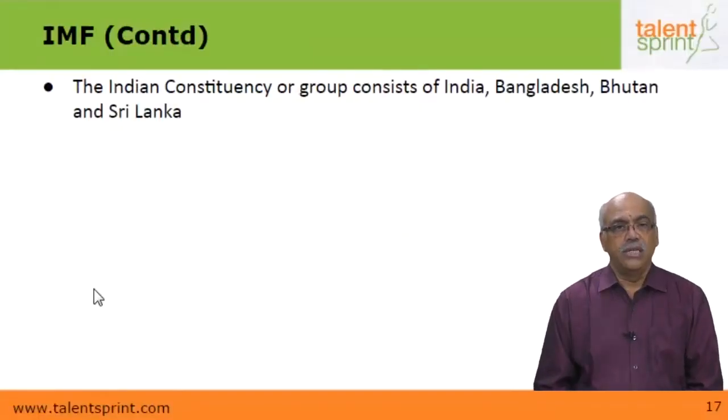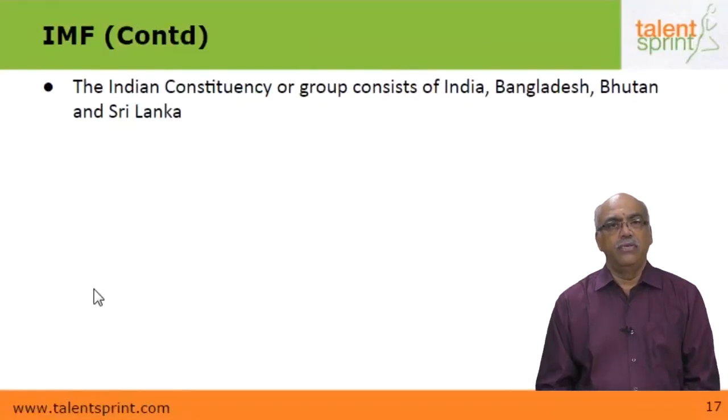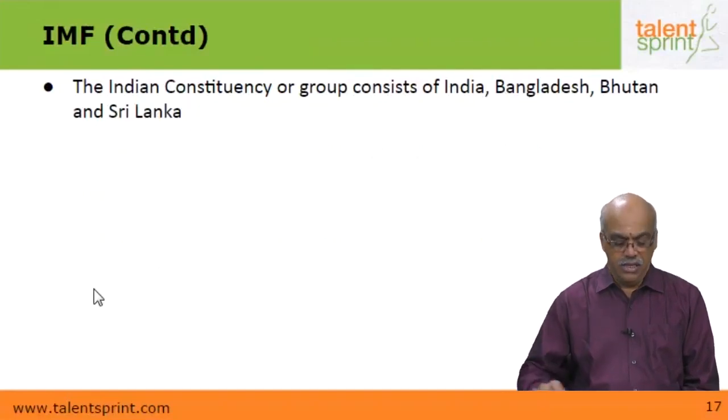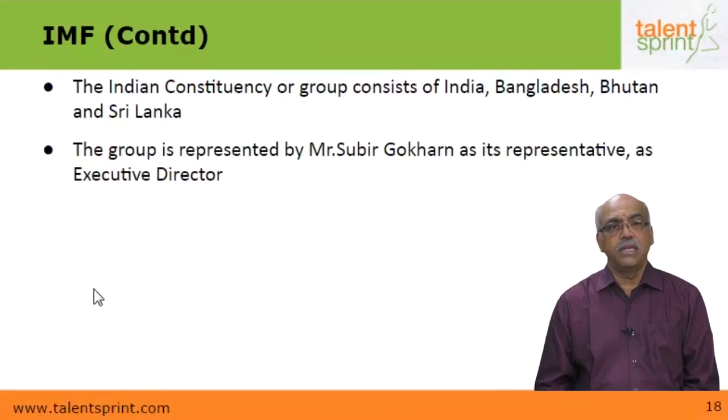Now, the Indian constituency in the IMF. We saw a few minutes ago how the 189 countries were divided into 24 constituencies of geographical proximity to each other. The Indian constituency consists of 4 nations, not 5: India, Bangladesh, Bhutan and Sri Lanka. The group is represented by Mr. Subir Gokarn, former RBI Deputy Governor, as the representative, and he is there in the IMF as the Executive Director.